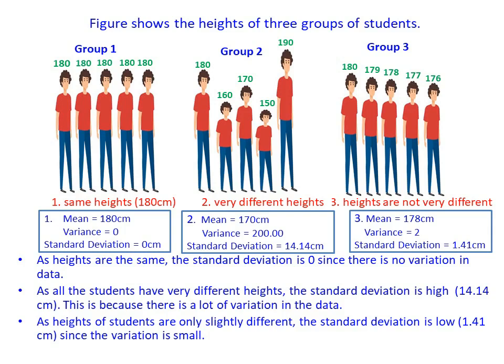But the second group consists of students with very different heights and hence the standard deviation of this group is high, which is 14.14 centimeters. The standard deviation of the third group is low, 1.41 centimeters, because their heights are only slightly different. What does this reveal? When the data is more spread out, the variance and standard deviation will be high, and when the data is less spread out, the variance and standard deviation will be low.